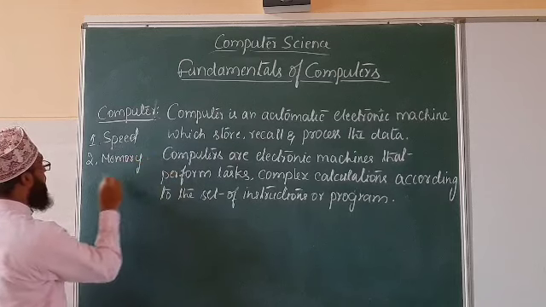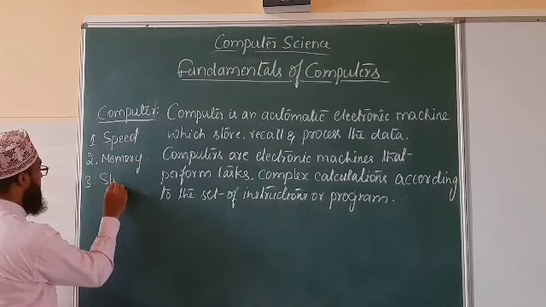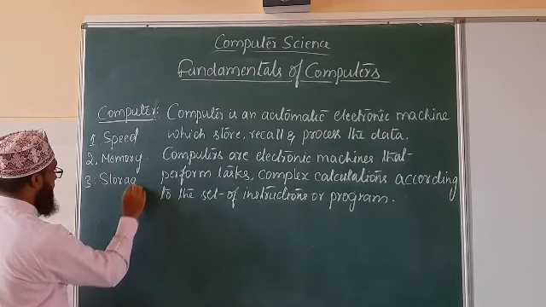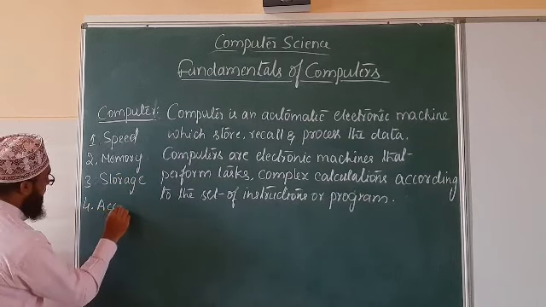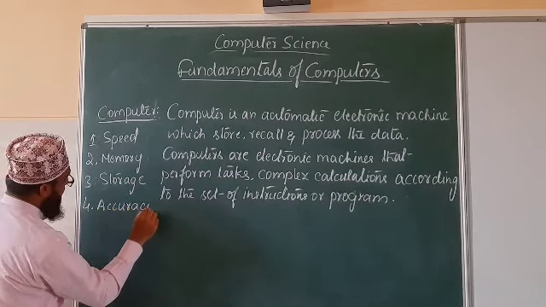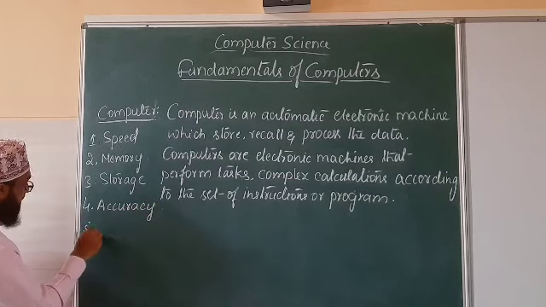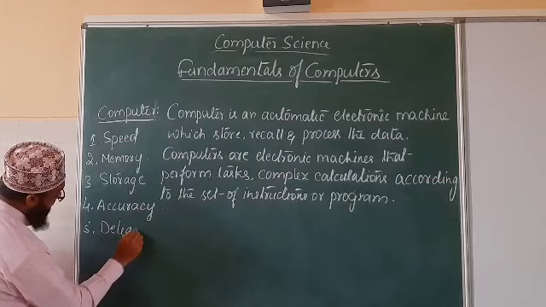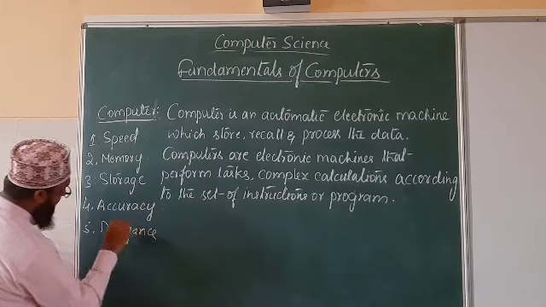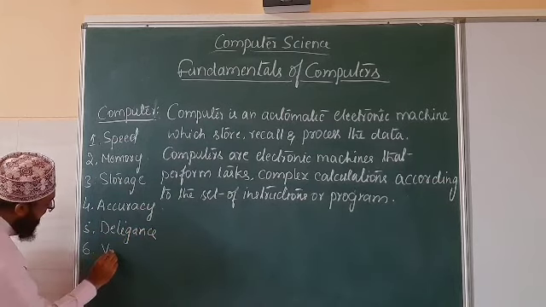The third one is storage. The fourth one is accuracy. The fifth one is diligence. And the sixth is versatility.